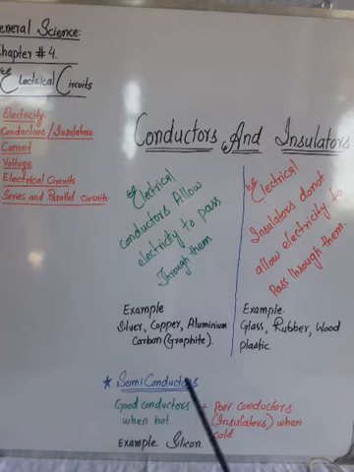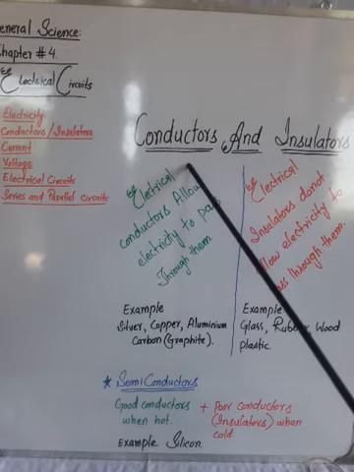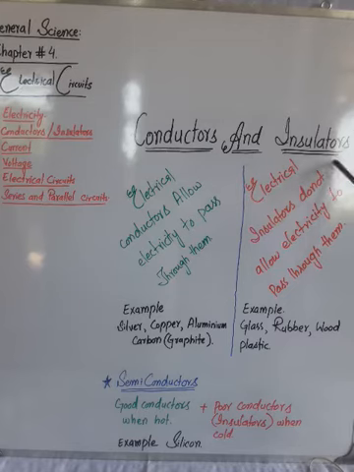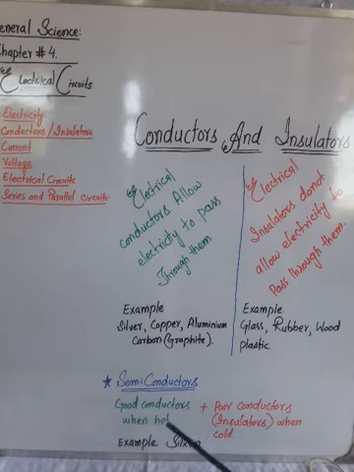So these are the three kinds of substances we have in our daily life. Conductors, allowing electricity to pass through them. Insulators, which do not allow electricity to pass through them. And semiconductors, which conditionally behave, sometimes allowing electricity to pass through them and sometimes not. When they are hot, they become good conductors, and they become poor conductors when they are cold. For example, silicon.